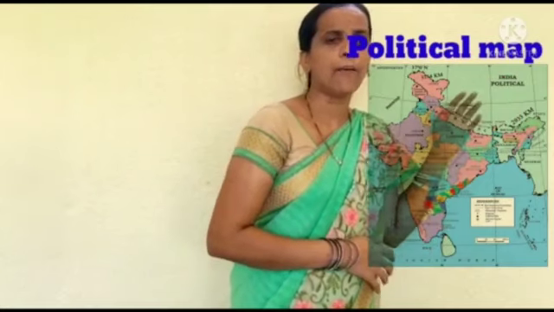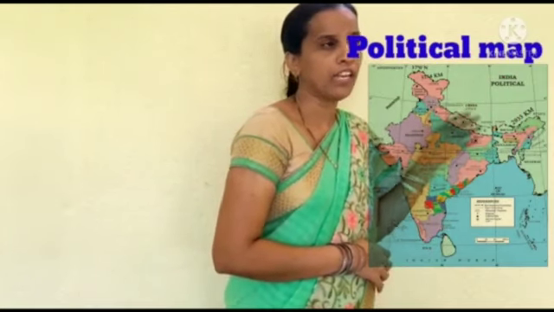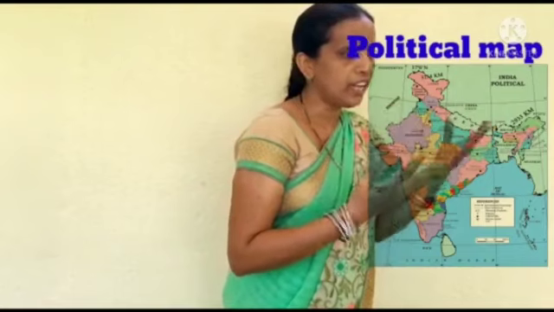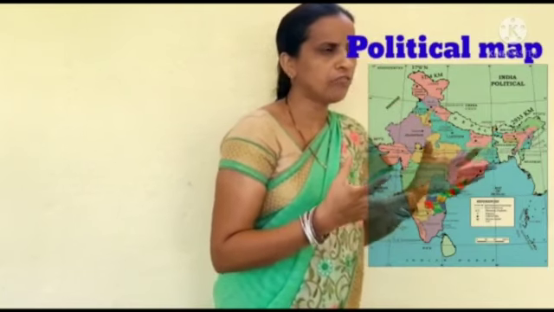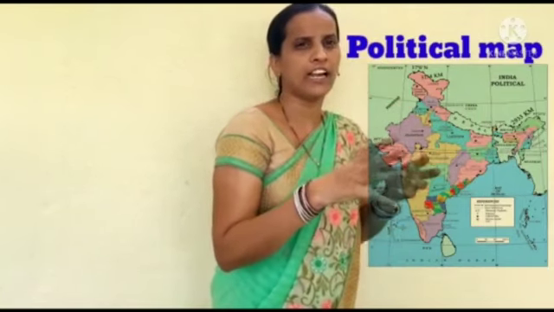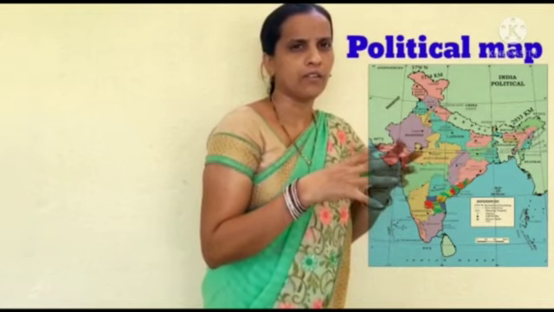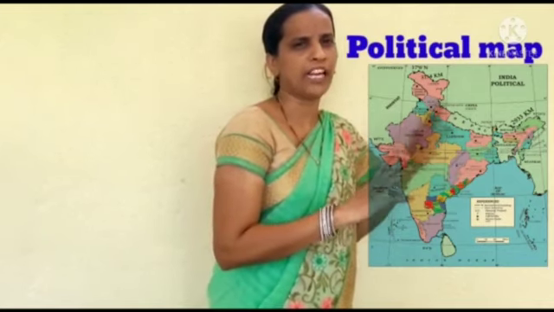So this is a political map. It is very important to see the political map. It is very easy to locate states or any places. That is the political map.